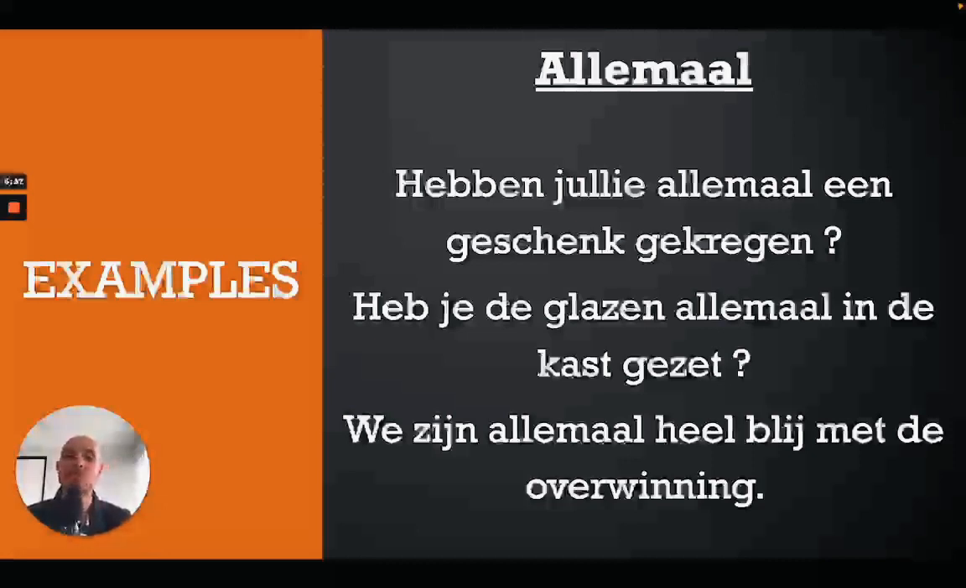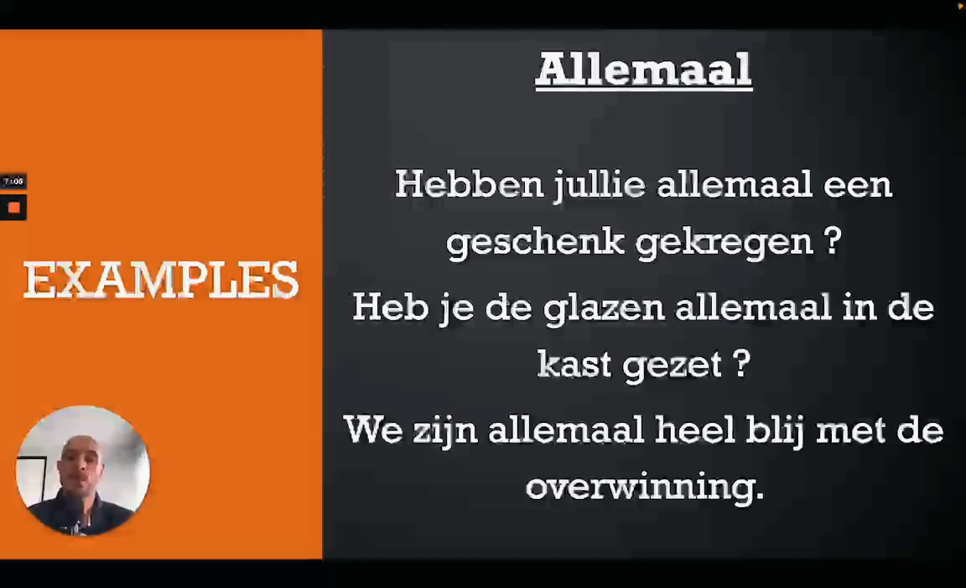The next one: heb je de glazen allemaal in de kast gezet? So, have you put all the glasses in the cupboard? In this case, allemaal is referring to glazen, glasses. In this case, glazen is an object, the glass is a thing. So allemaal now refers to glazen. And the position in the sentence, but we'll talk about this a little bit later, is just straight after the word it's referring to, right?